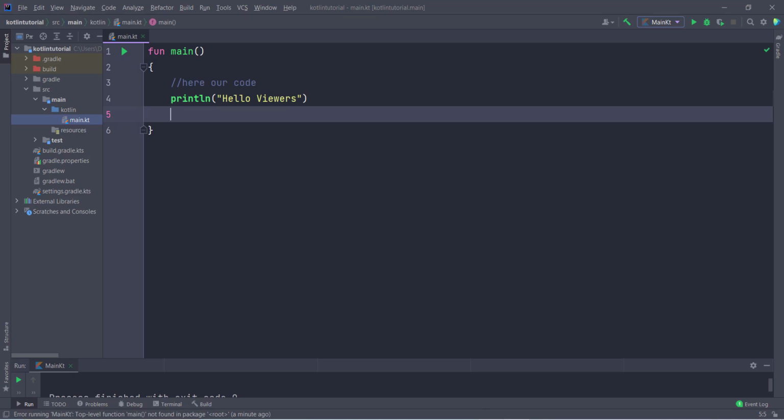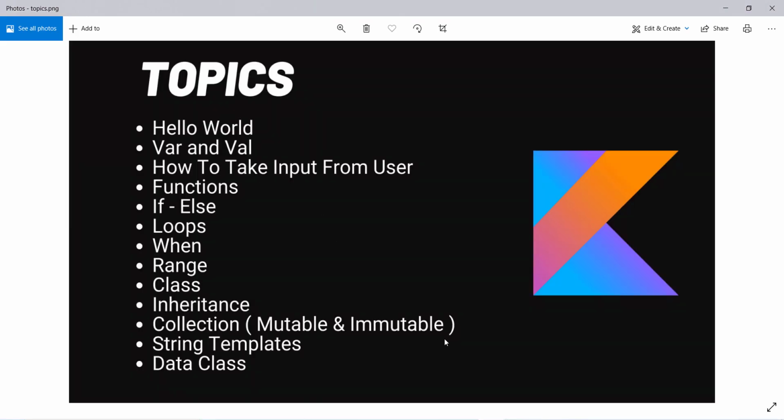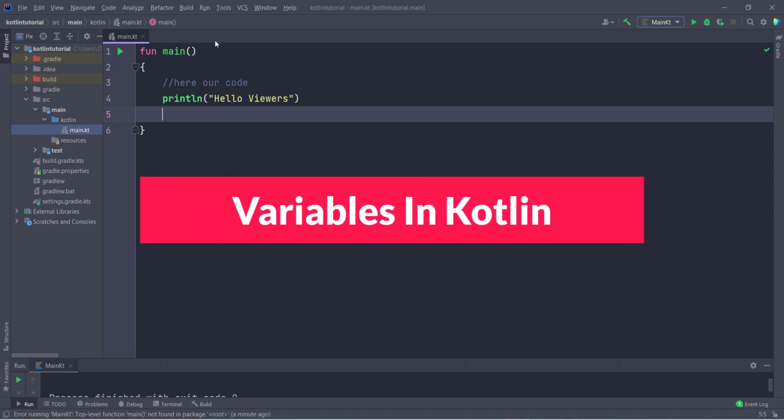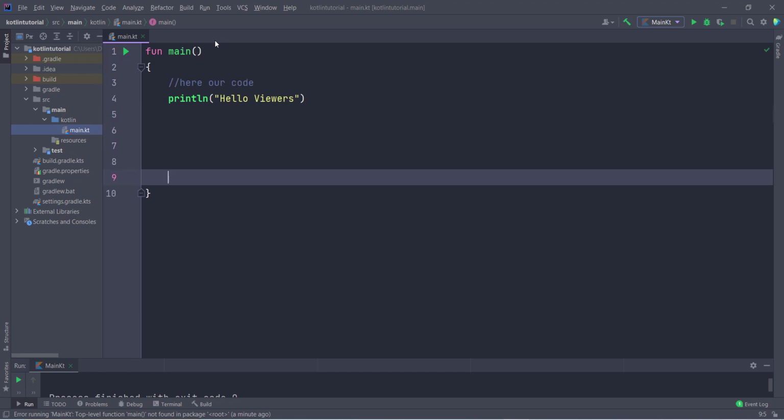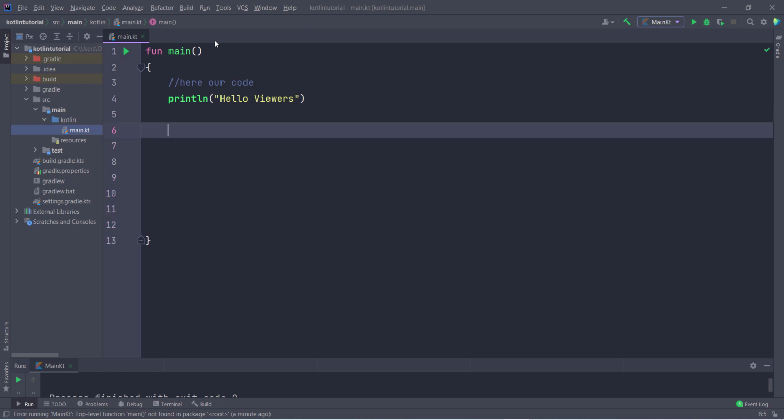So now let's discuss our second topic, which is what is var and val in Kotlin. So the second topic is var and val. So let us suppose you want to take an input from the user, or you want to declare some variables in Kotlin for any kind of work. So for this you have to know how to declare variables. So there are 2 types of variables present in Kotlin. One is var and one is val. So I will show you what is the difference between them by example.